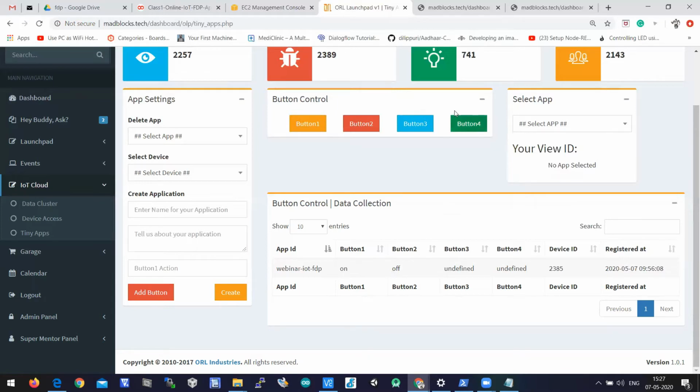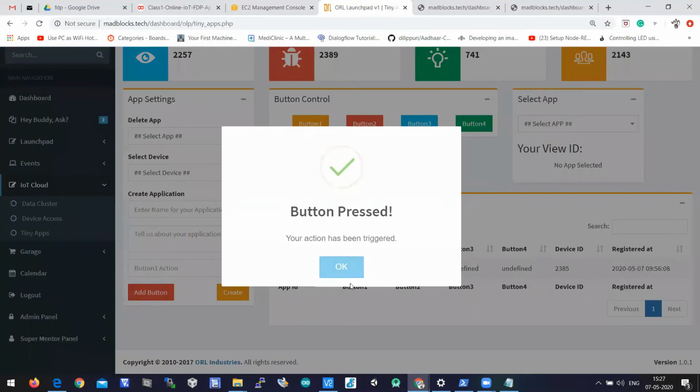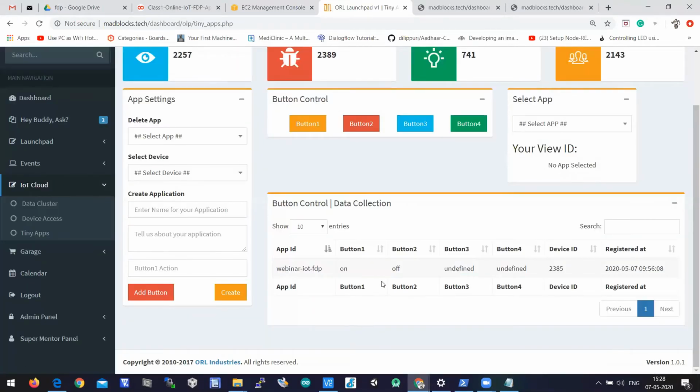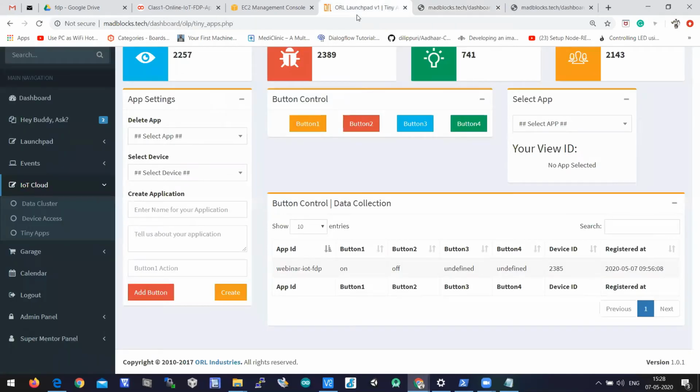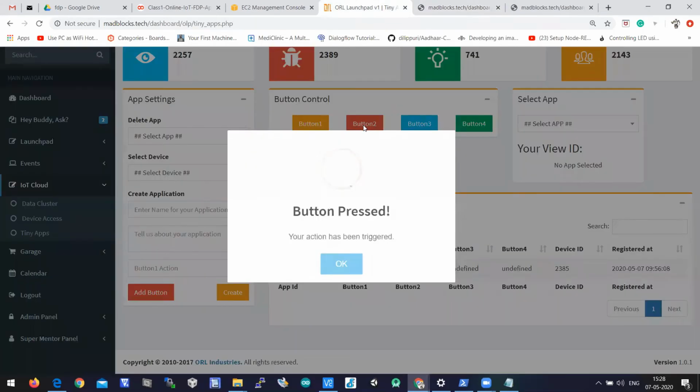You need to activate your button. Now, when you press button 1, the command which is allocated to button 1 is the on command, right? So in the pulling request, the pulling API, you can reload the page. You can see a new command called on. So when you press button 2, on this page it should reflect off.